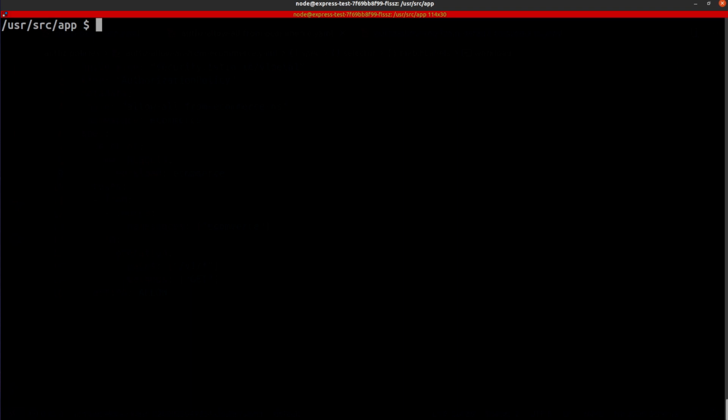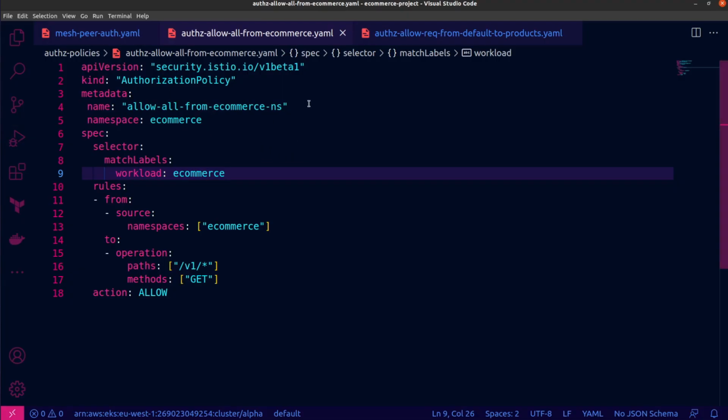But we might decide that just because we know the identity of express test, that doesn't mean it should be allowed to make these requests, especially to orders, because it's likely to contain some sensitive information about who placed the order. So I'm going to implement an authorization policy attached to the e-commerce workload that only allows traffic from the e-commerce namespace, and that's this authorization policy over here. And it only allows GET requests to version 1 of any app, as you can see. And by adding one or more allow rules, all traffic will be denied unless it's explicitly matched by an allow rule.